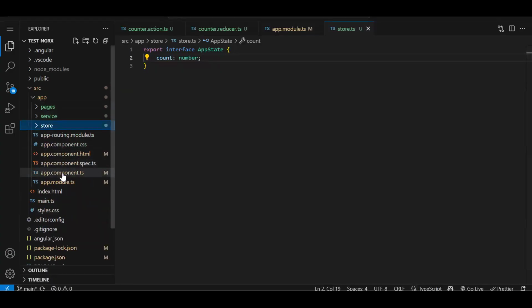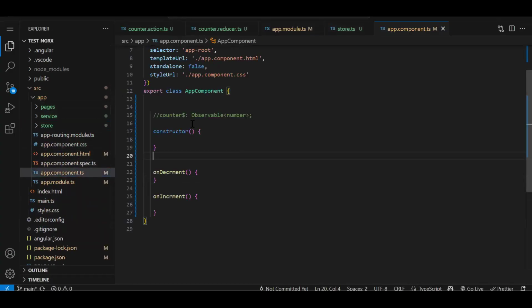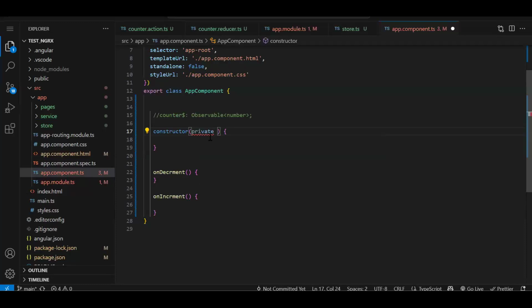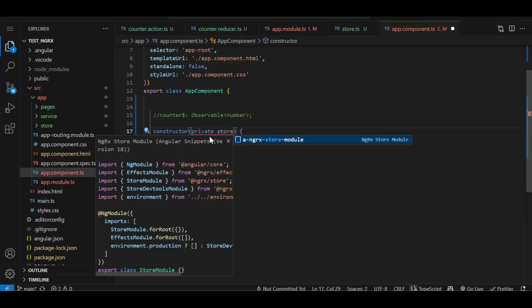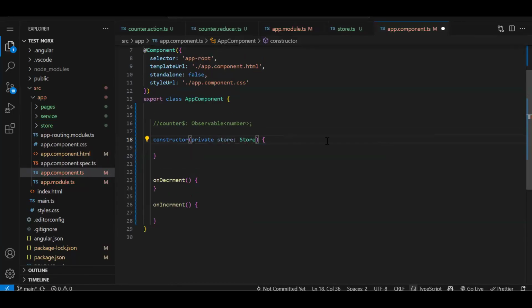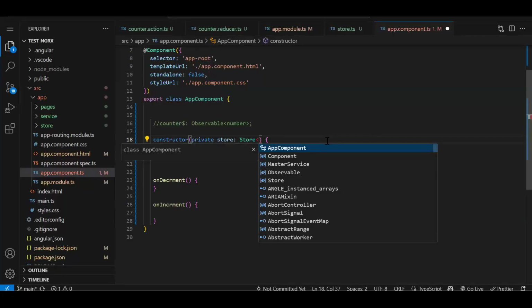Now in our app component, we need to inject our store. How do we inject our store? Inside the constructor, private store. I have removed the old RxJS code that we wrote earlier, so this is a fresh component. The data type is Store, which we have to get from NgRx Store. Inside that, we have to specify the data type, what type of data I'm going to have in the store. I have created an interface, so I need to provide that interface over here.